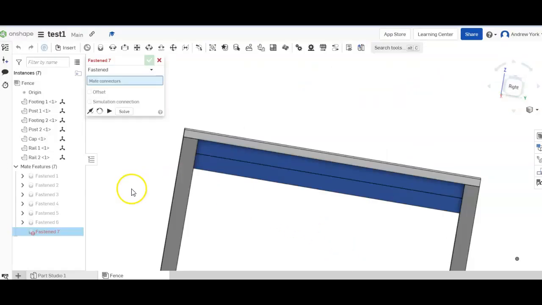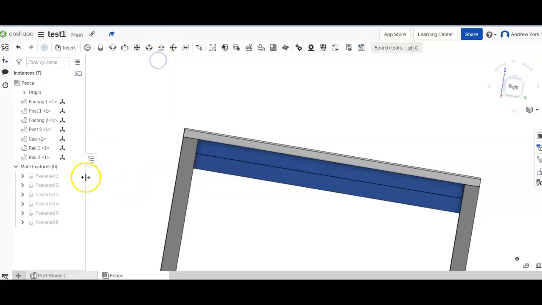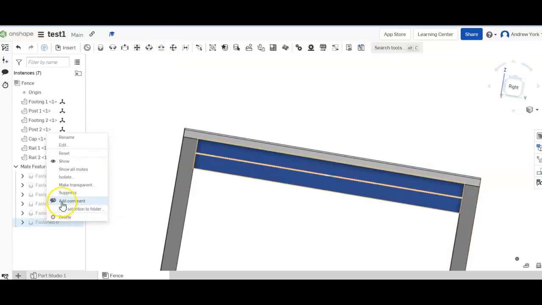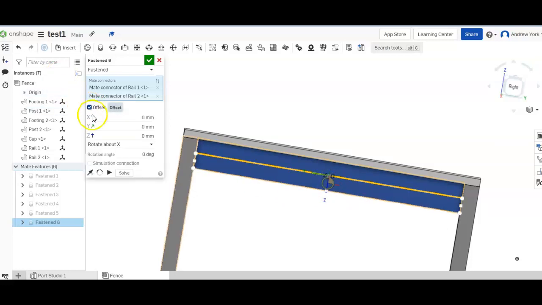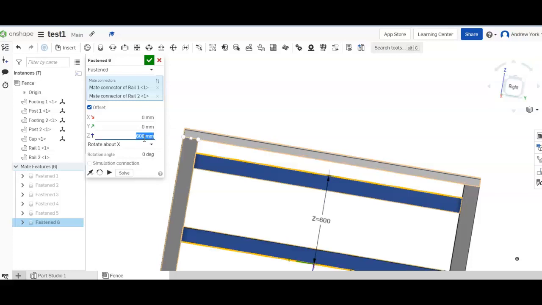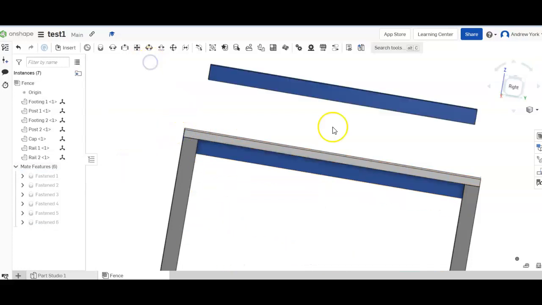So what we'll do now is edit that fastening. And can you see there, we've got this Z is blue. So what we're going to do is an offset, and that blue arrow helps us because we can see that's blue. So we want to change that. We put 600 in and press enter, and that's moved it down. That's an offset of 600. If it had moved the other way, we'd have made that a minus, but it's gone the right way for us. So that's where we want.